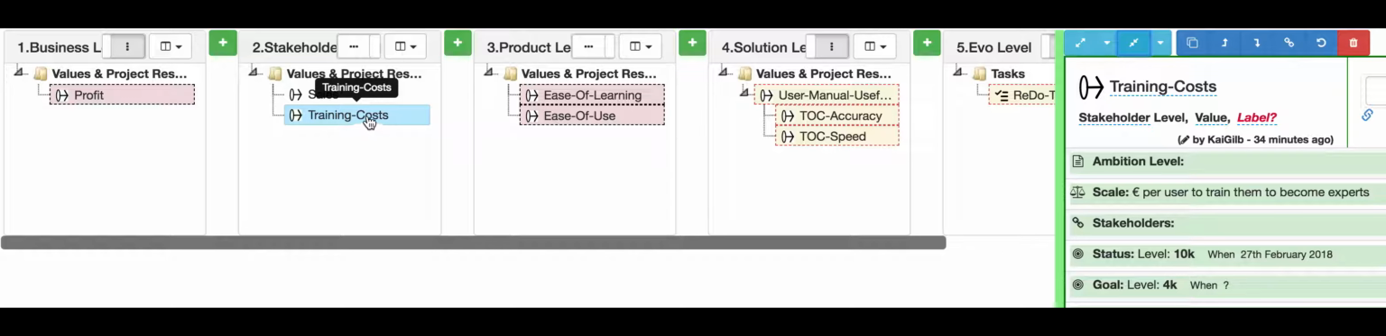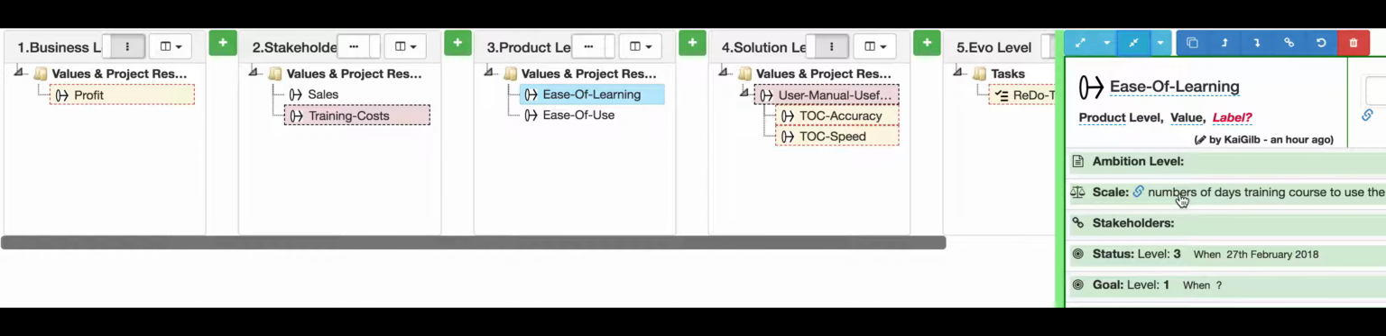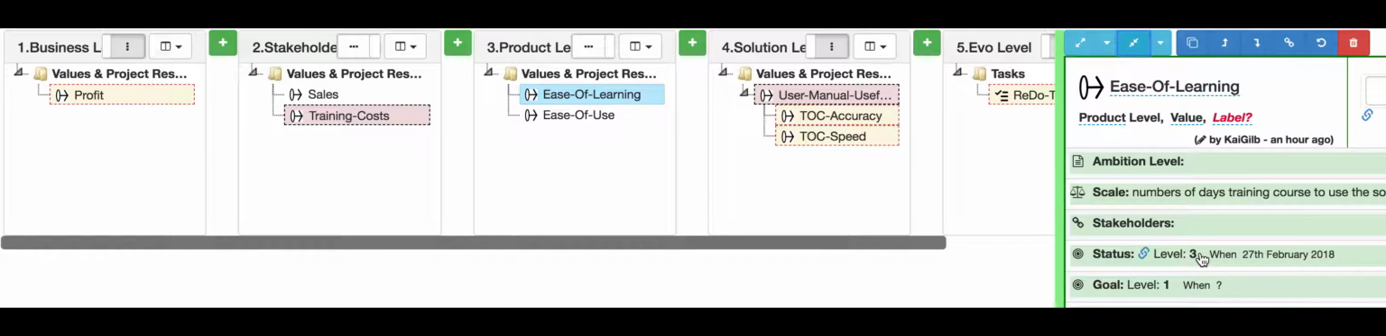So now what can we do to reduce the training costs? Obviously there are many things we can do. Get a cheaper trainer, right? We could get a better deal on the facilities. Many things. But what we've looked at is this thing we call ease of learning. I quantify that as a number of days in training. Right now we're using 3 days to train these guys to become an expert, and the goal is to reduce that to 1 day.